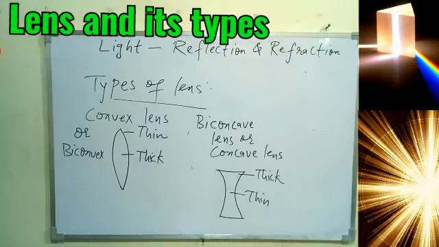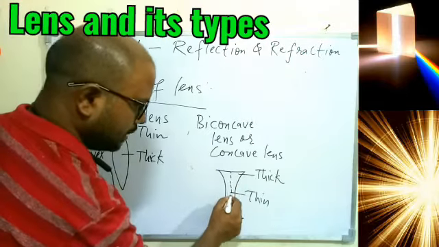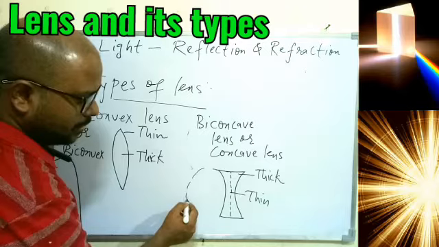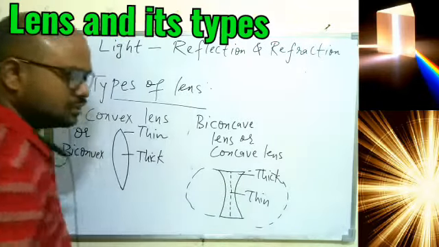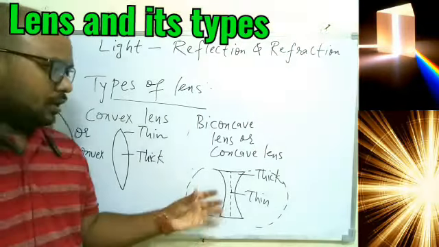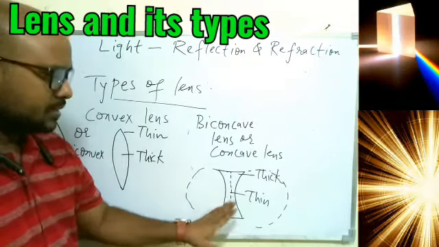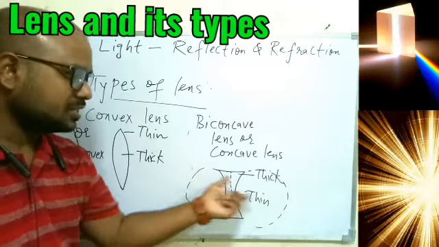So even if you divide this into two equal parts, so you can say this part is a part of one sphere, and this is another part which is a part of another sphere. So even here you can find out that this lens is basically a part of two different spheres.